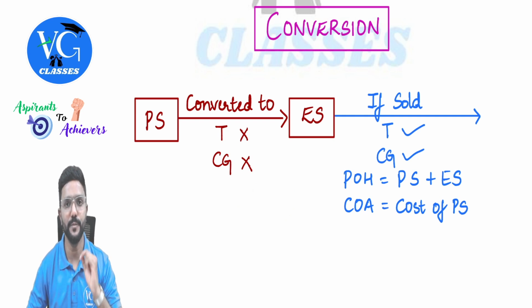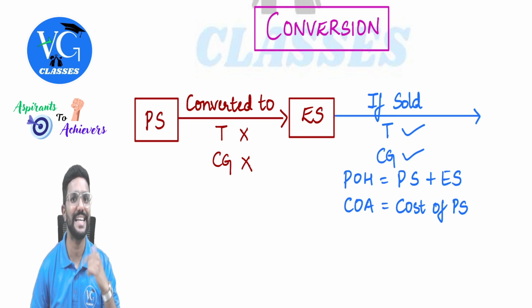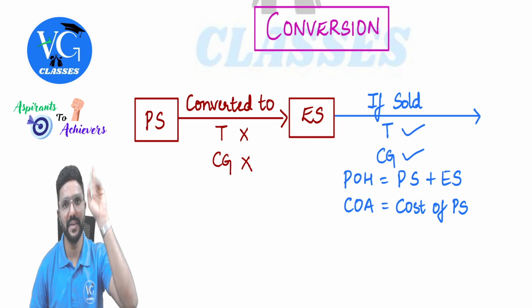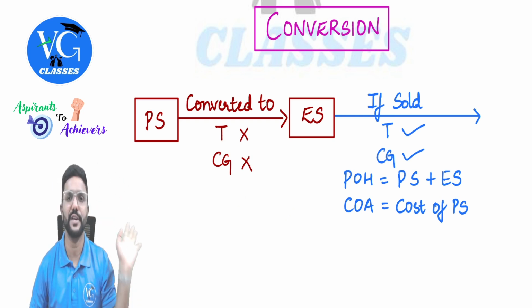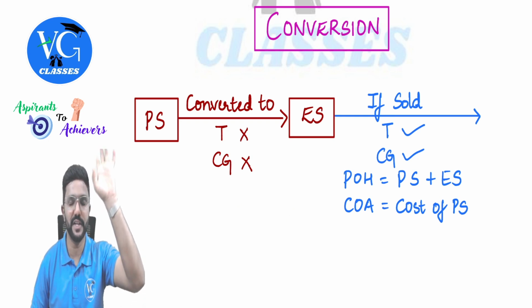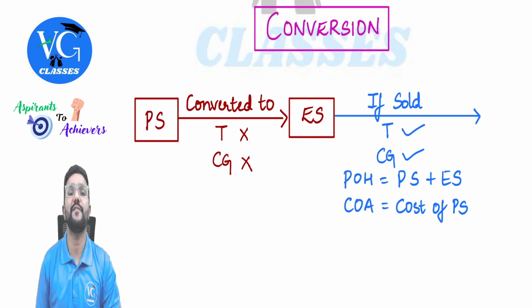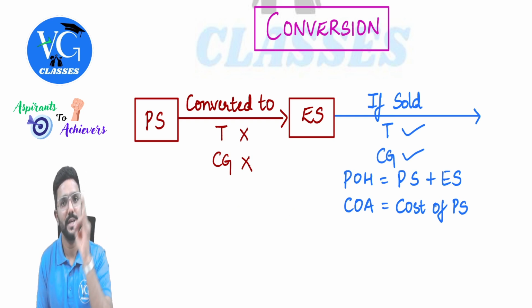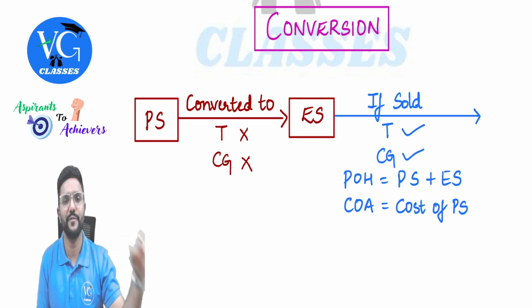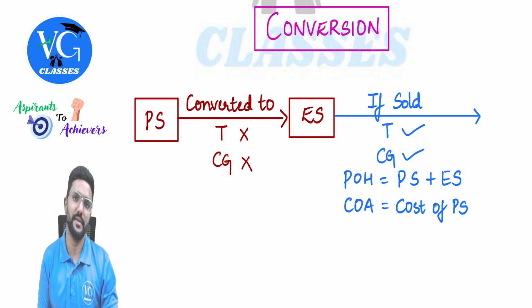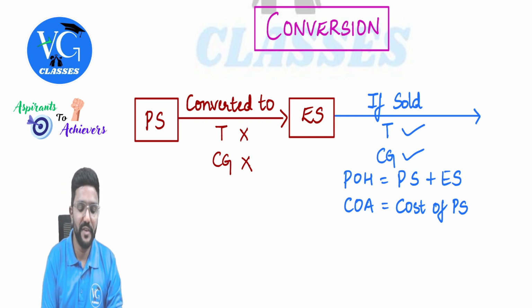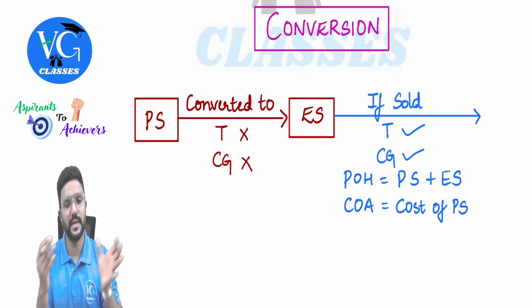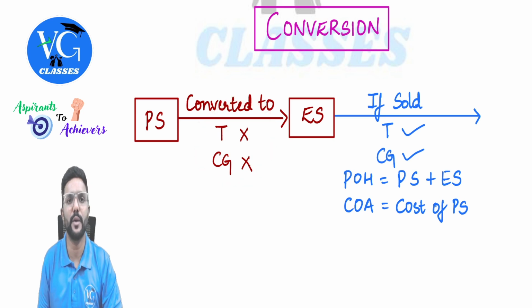Guys, I told you, whatever we are seeing is the list of transactions which is not regarded as transfer. Only one transaction is given in section 46, that is, distribution of an asset by a company at the time of liquidation to a shareholder. Rest all of them, whatever we are learning now, is given in 47. So if preference shares are converted into equity shares, or if debentures are converted into equity shares, it is not a transfer, hence we will not compute capital gains.